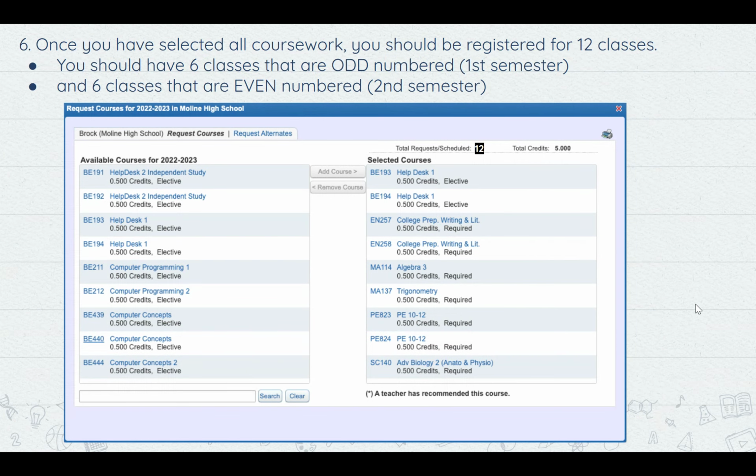Once you have selected all coursework, you should be registered for 12 classes: 6 classes that are odd numbered and 6 classes that are even numbered. That tells you first semester and second semester. So 6 classes in first semester, 6 classes in second semester. That makes a total of 12 classes, but that fills up 6 periods of your day. The counselors will add in study halls for you, so you don't need to request a study hall. We can put that in for you. But you need to at least be requesting 6 classes for first semester and 6 classes for second semester. Even and odd. Odd is first, even is second.